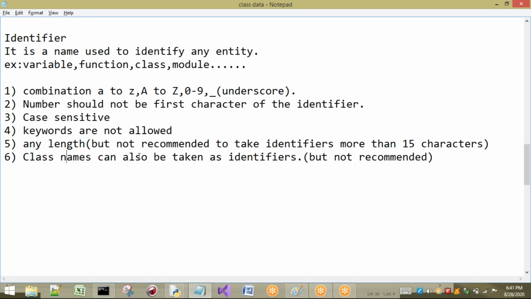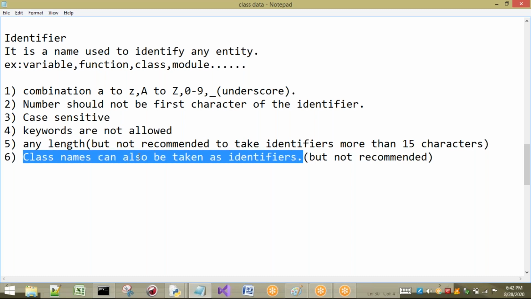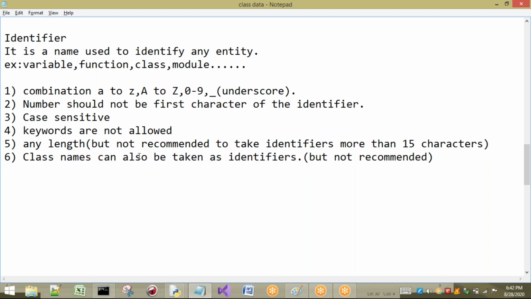Next, if we consider class names, class names can also be taken as identifiers, but if you take class names, it may lead to confusion. So I am not going to recommend you to take class names as identifiers. Okay, so these are the different rules for identifiers.